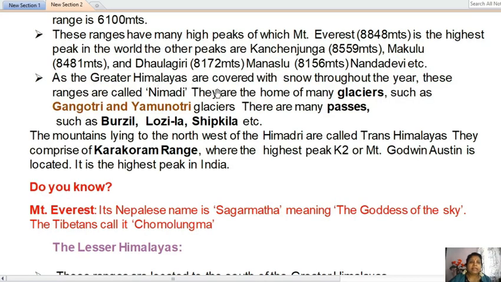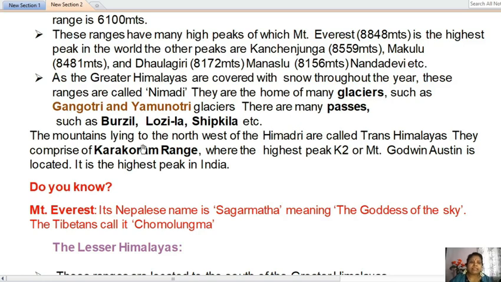The Greater Himalayas are covered with snow throughout the year, and are also called Himadri, and they are the home of many glaciers. The moving mass of ice is known as a glacier, such as the Gangotri and Yamunotri glaciers. There are many passes such as Burzil, Zojila, Shipkila, etc.